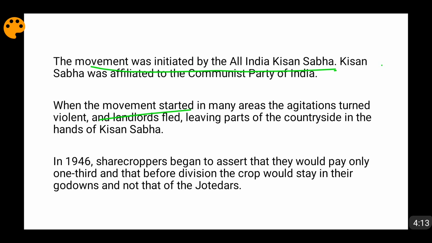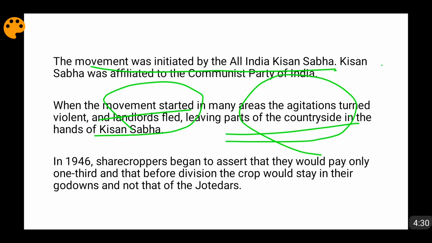The goons of the jotedars and the local police stations were all combined against the peasants. So as soon as they attacked, the peasants reverted back, and these agitations turned violent. When these agitations turned violent, the landlords and the jotedars fled the village areas and the countryside. And when they fled, obviously the land in the villages came under the control of these Kisan Sabha.